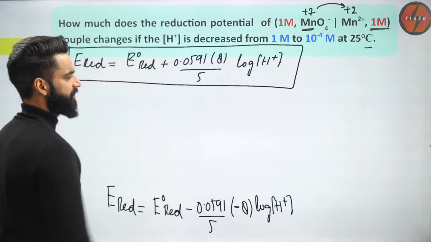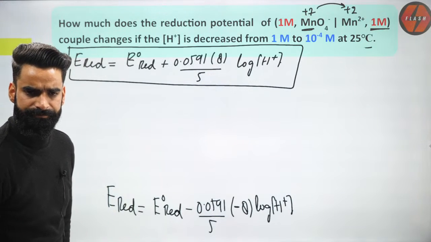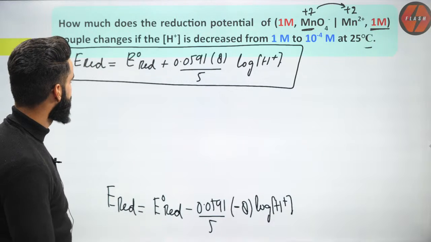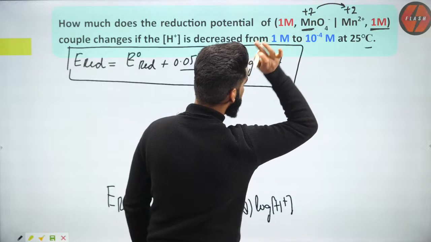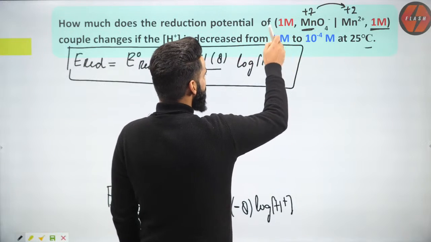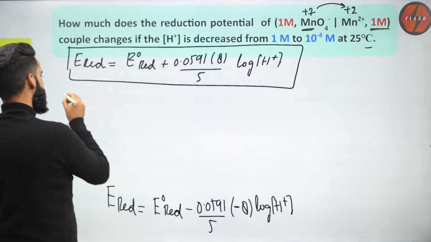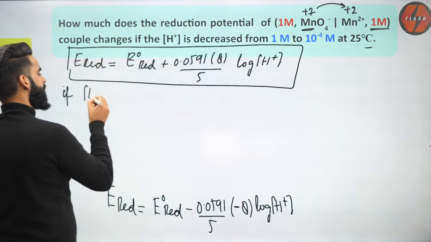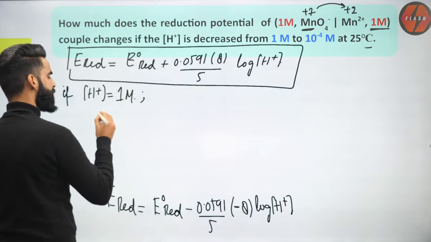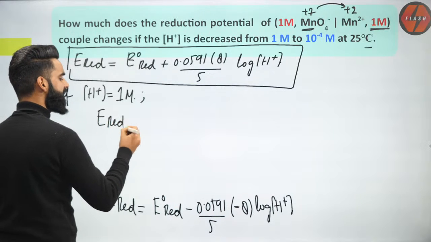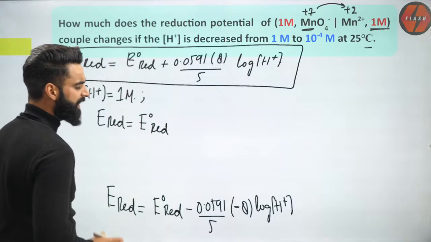Now I am going to use the conditions in it. First thing, when H positive concentration was decreased from 1 molar to 10 to the power minus 4 molar. First, let me see when the concentration of H positive was 1 molar, what was the reduction potential of the electrode? I'm writing E RED will be equal to E naught of RED.